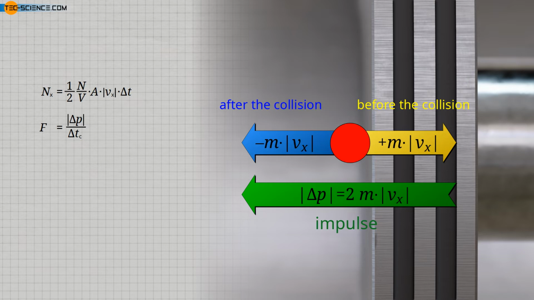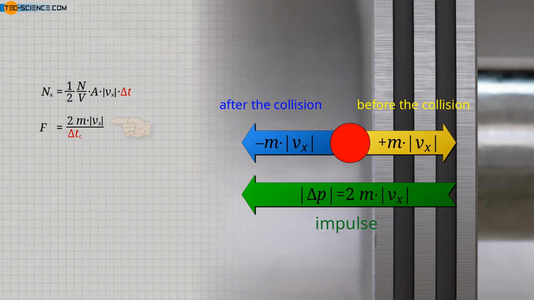If, for example, the temperature changes from minus 20 degrees Celsius to plus 20 degrees Celsius, then it is changed by a total of 40 degrees Celsius, in other words, by twice the absolute value of the original temperature. We can now put the formula for the change in momentum, also called impulse, into the formula for the calculation of the collision force F. This is the force that a single molecule exerts within the collision time delta Tc.